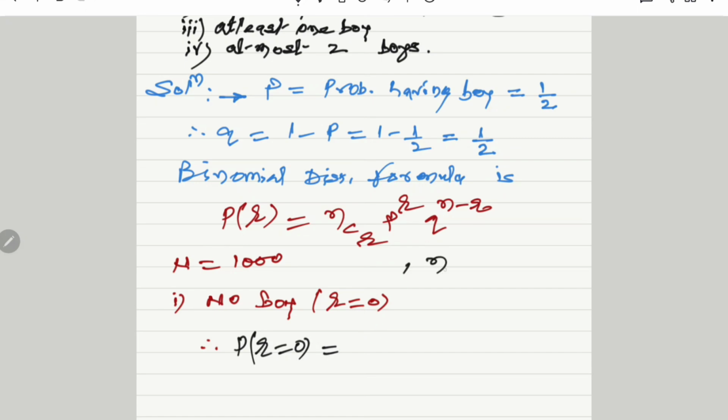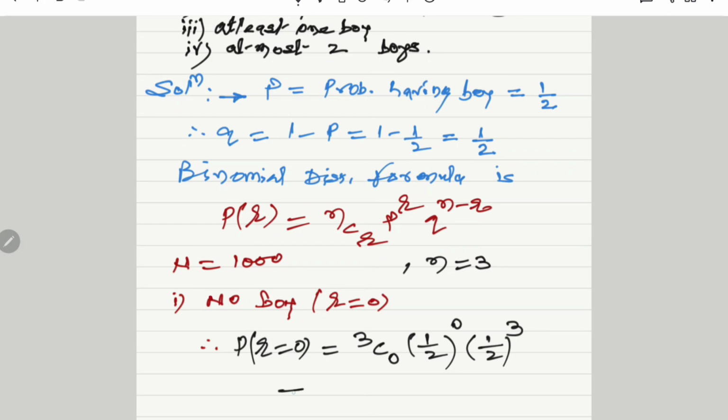Small n is 3 here, and therefore 3C0, P raised to R, 1 by 2 raised to 0, and Q, 1 by 2 raised to 3 minus 0, we get 3.